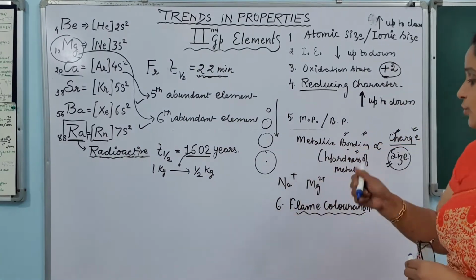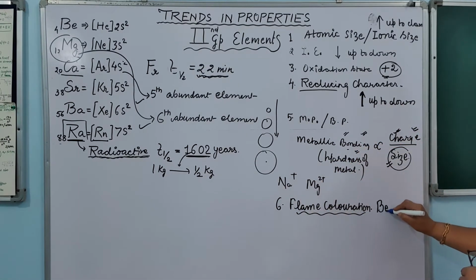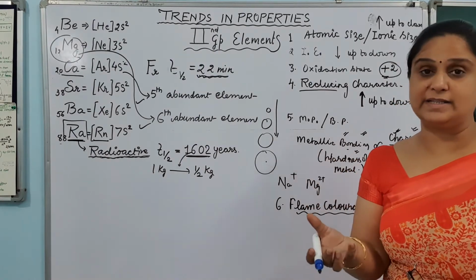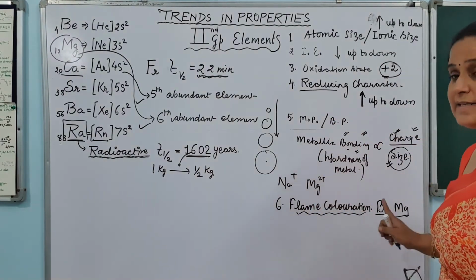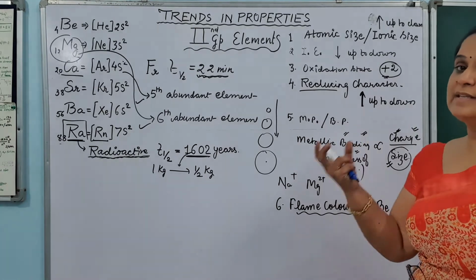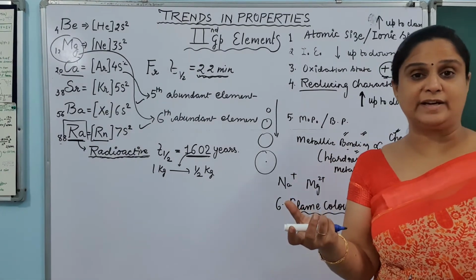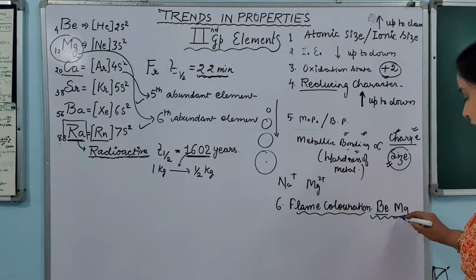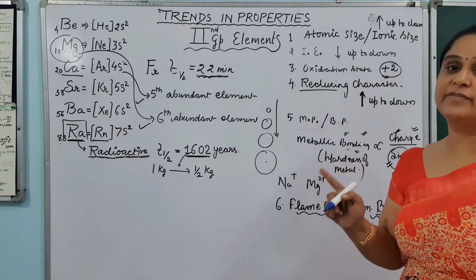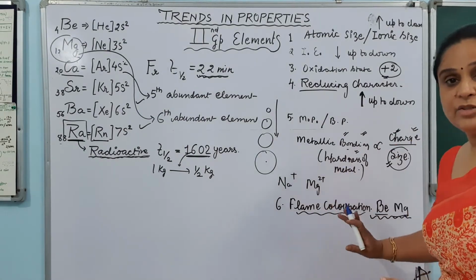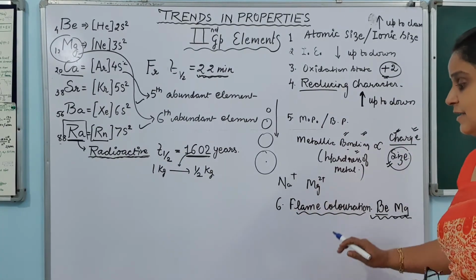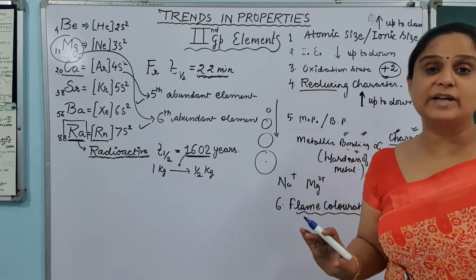Now you do remember that only two elements, that is beryllium and magnesium, because these two elements are very small in size, they do not get excited, they have high ionization enthalpy. Now because their ionization enthalpy is quite high, this is not sufficient, the flame is not providing them that much amount of energy, and that is why they do not get excited to the higher side and they do not give color to the flame. So leaving these two, the rest of the elements give colors to the flame, and these elements can be easily recognized looking at their colors.